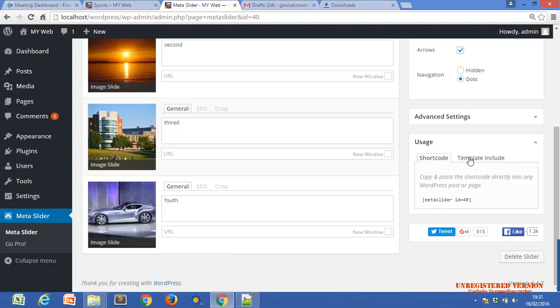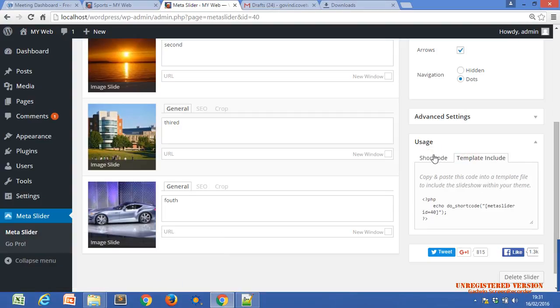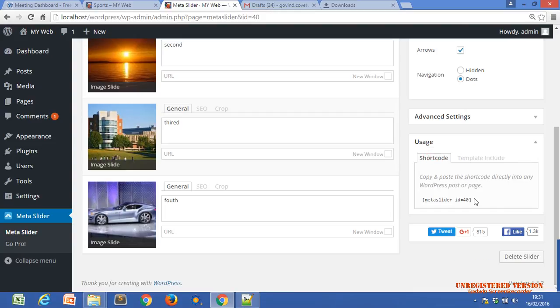If you just copy and paste this code into any page or any category section, it will convert into our slider.